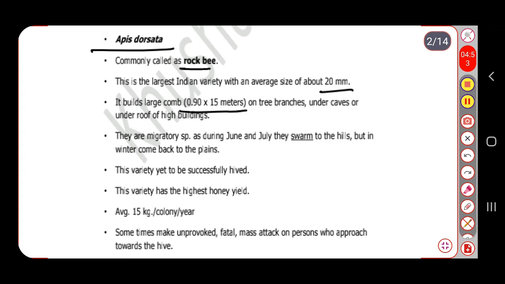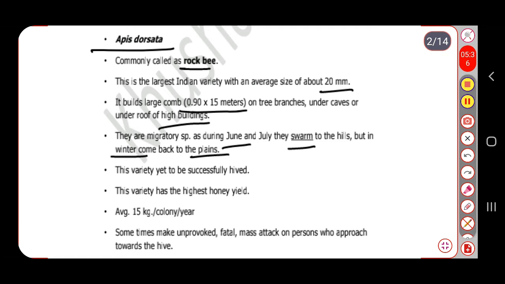Within our country, many times you have seen that these honeybee combs have a huge size, and particularly you will observe them under the roof of high buildings. They are a migratory species. During particular months, June and July, they swarm, meaning they move towards the hilly region, but in winter they come back to the plain area.